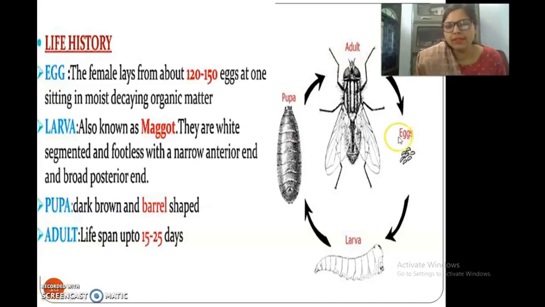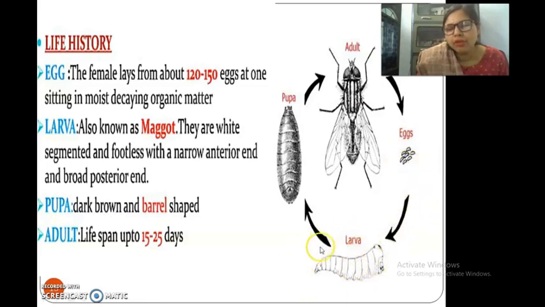We can see the eggs. Eggs are usually very small, almost 1 millimeter in size. They are visible in garbage, in excreta collection, manures, and on roads. They live in this form for 12 to 24 hours, and in extreme hot conditions, they only live 1 to 3 hours. Then they convert to larva.